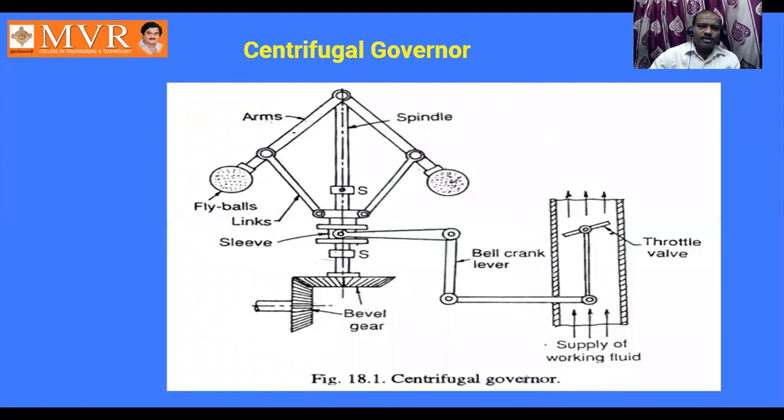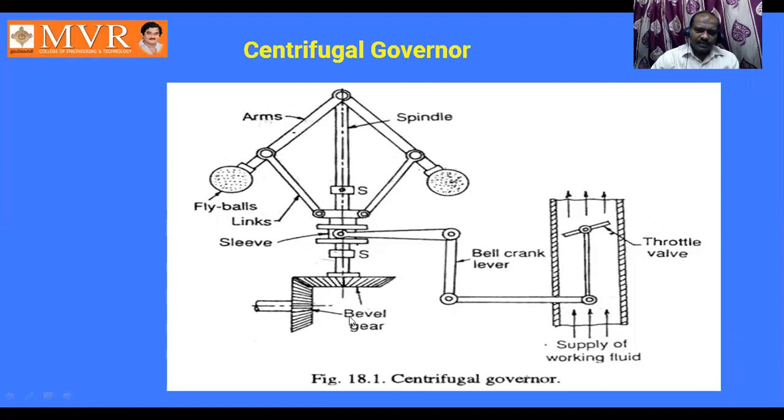So if you observe the centrifugal governor concept, a centrifugal governor contains the following elements. It contains arms, two arms are there. This is the spindle, which is able to rotate. These are the fly balls having a mass. These are the links, this is also a link, this is also a link. Here four links are there. The pivot joints. This arrangement is called the sleeve.